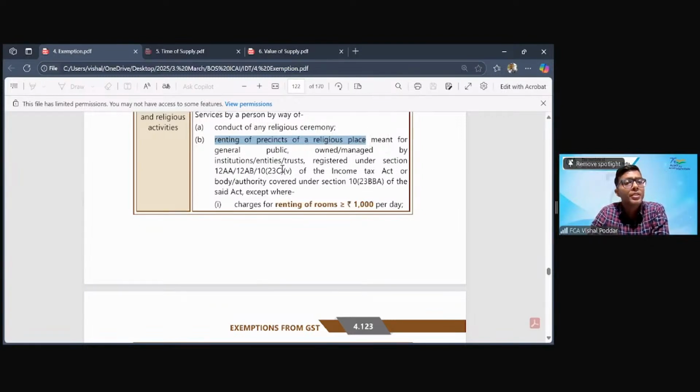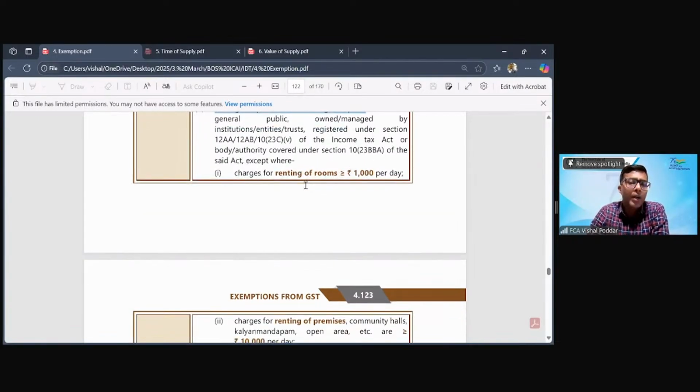So, there is a religious place like a mandir, a dargah, a mosque, a church, and many times you'll find that these religious places have some places for stay. I'm sure you all would have seen this whenever you visit different religious holy places. You'll find that there are many dharmashalas. Generally, it is called a dharmashala, which is run by any of these registered trusts. So it is presence of a religious place meant for the general public, owned, managed by institutions, entities which are under any of these sections of the Income Tax Act.